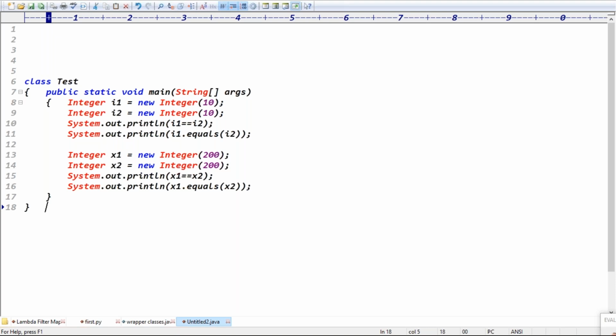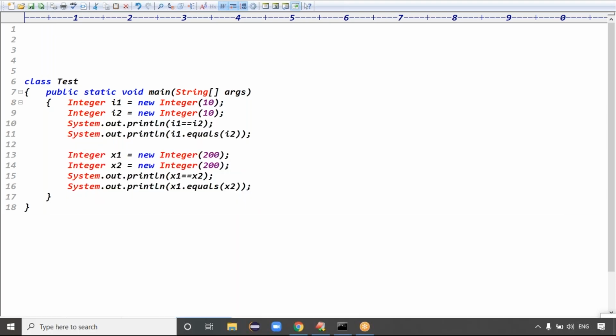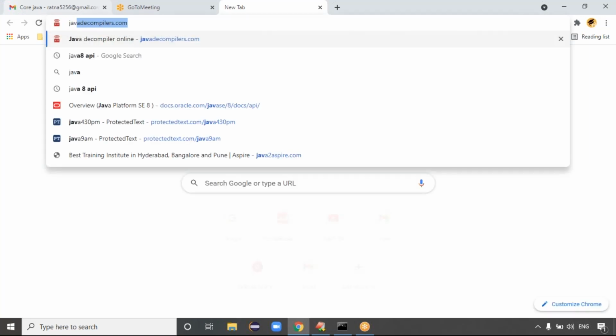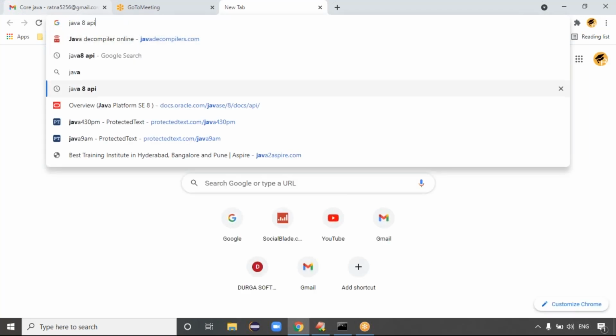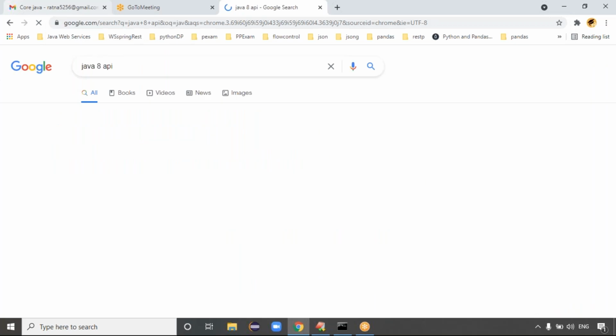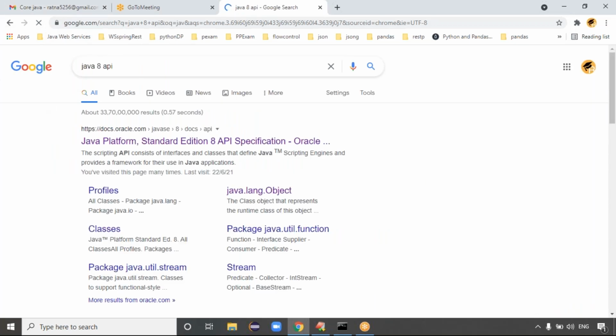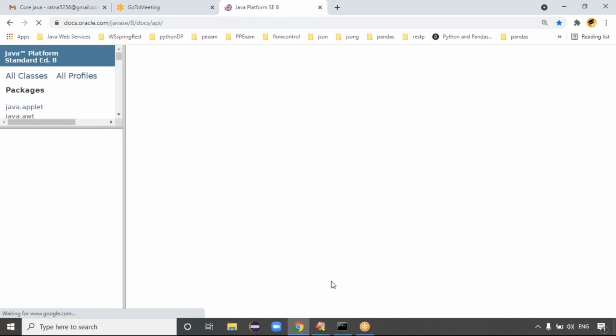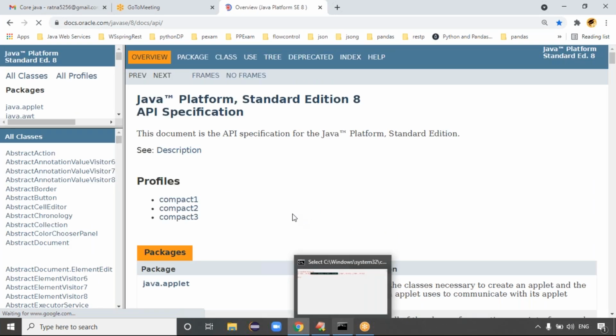Multiple methods, not just one or two, right? To check the methods, you can go for the API documentation, the Java 8 API. Otherwise, it is better to use the javap command. It shows the list of methods in the wrapper class.